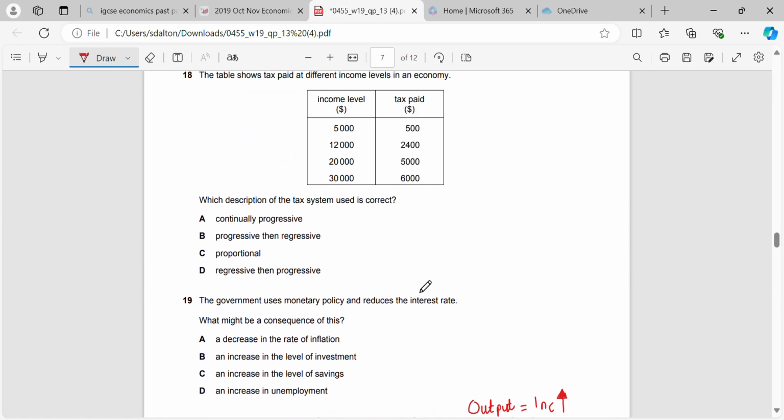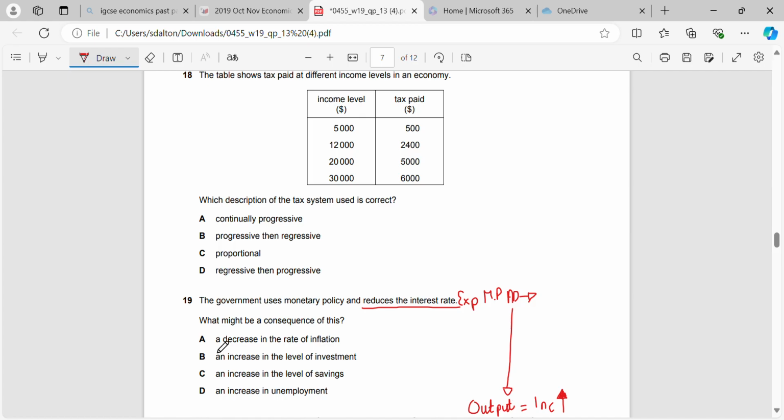Government uses monetary policy and reduces the interest rate. What might happen? To remember here, this is an expansionary monetary policy, and that is designed to increase our AD to the right, which, from the previous question, will also be affected by an increase in output, an increase in income, a decrease in unemployment, etc.